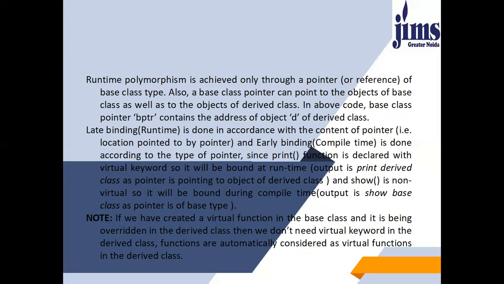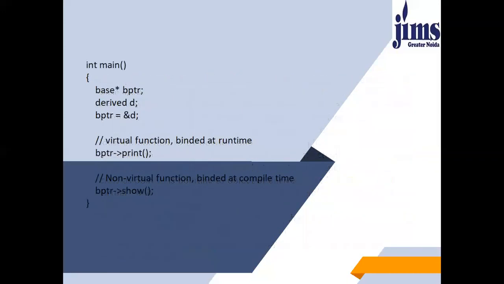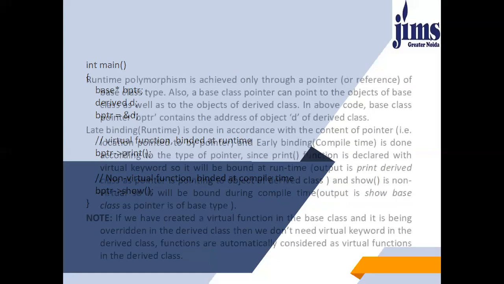I hope this example is clear to everyone. You can see at the main part again, as we have written virtual void print and we have given the object reference of derived class to the base class pointer, so the derived class version of print will be called. Whereas in case of when we are calling show function, since show function is not a virtual function, so the base class version of show function will be called. You can see the output as well.